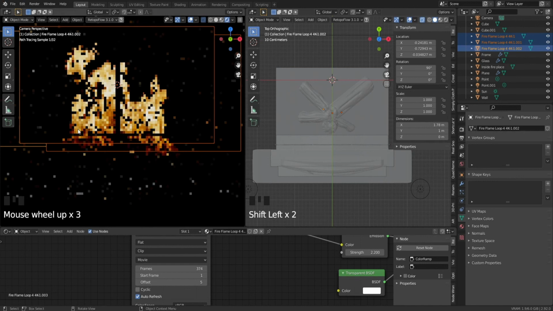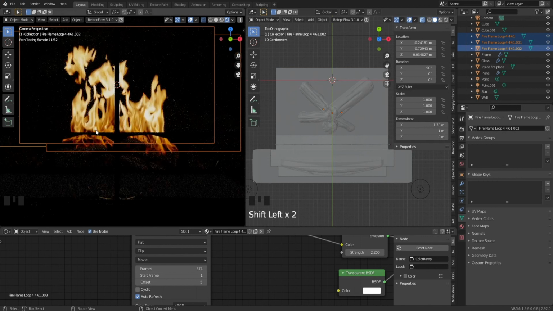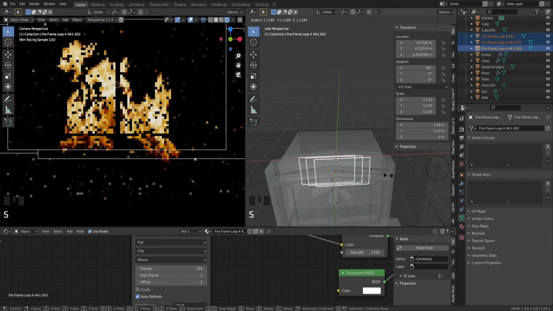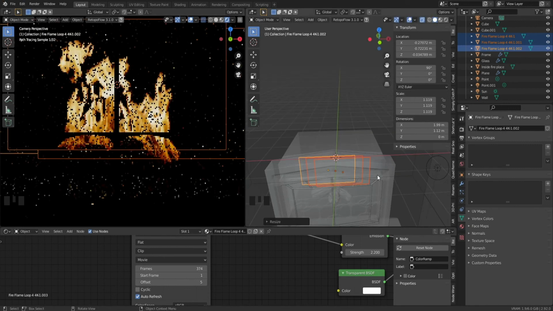Because it's emissive, it will give that glow, that reddish glow, onto the logs, basically. And if we scale it up, it will sit into the logs, just like that. Alright, that's basically it.